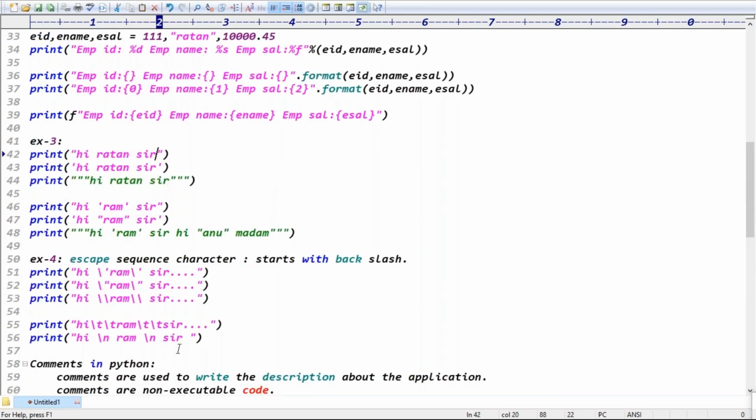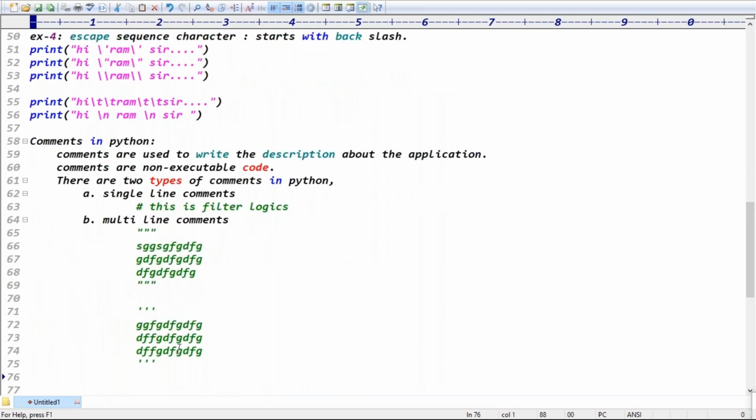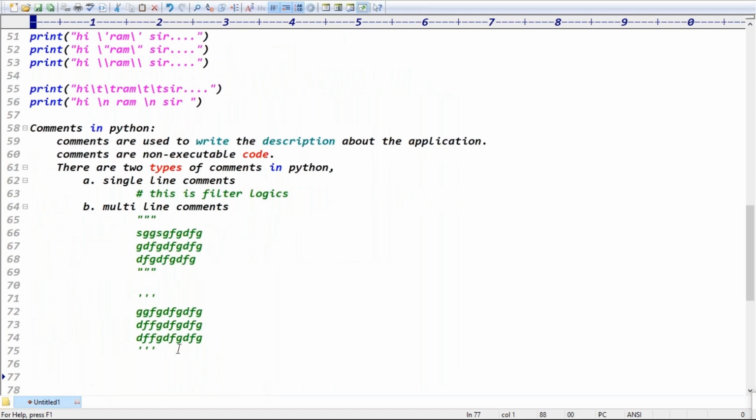That is called comments in Python, guys. Comments are used to write the description about application logics to understand the logics easily. Comments are non-executable code. These are ignored, actually. There are two types of comments in Python: one is a single line comment, the second one is multi-line comments, right? Exactly, guys. Is it clear now? Good.